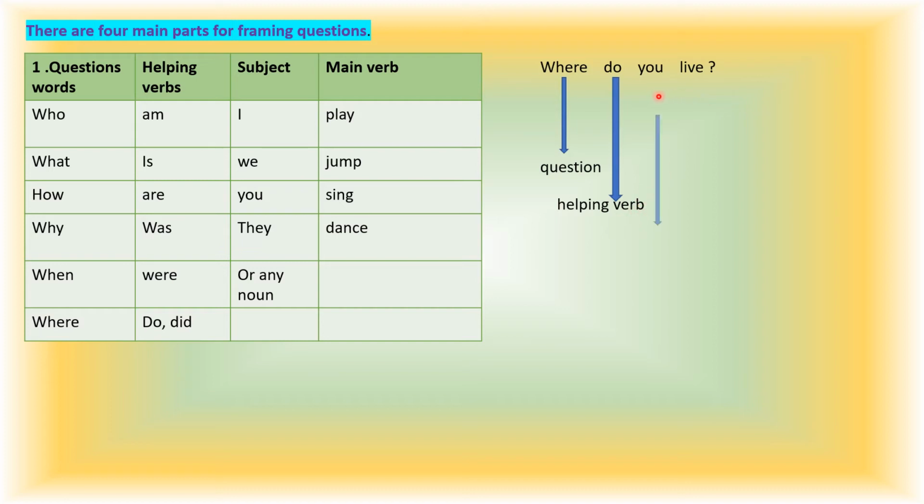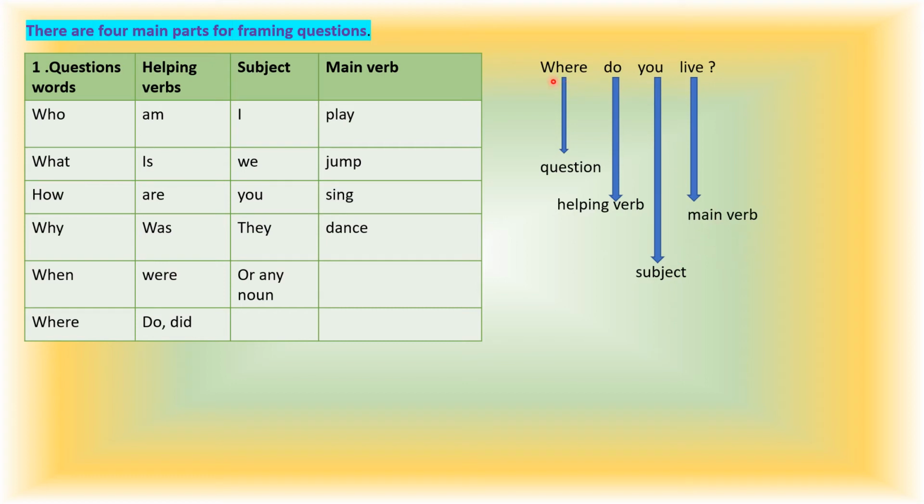So let's see where it is. Then what is you, children? Yes, it's a subject. So children, what is subject here? When we are using it for some person, or animal or things, it may be I, we, you, they, or any noun. So it's called the subject in the question or in the sentence. And then live, yes, definitely it's the main verb.